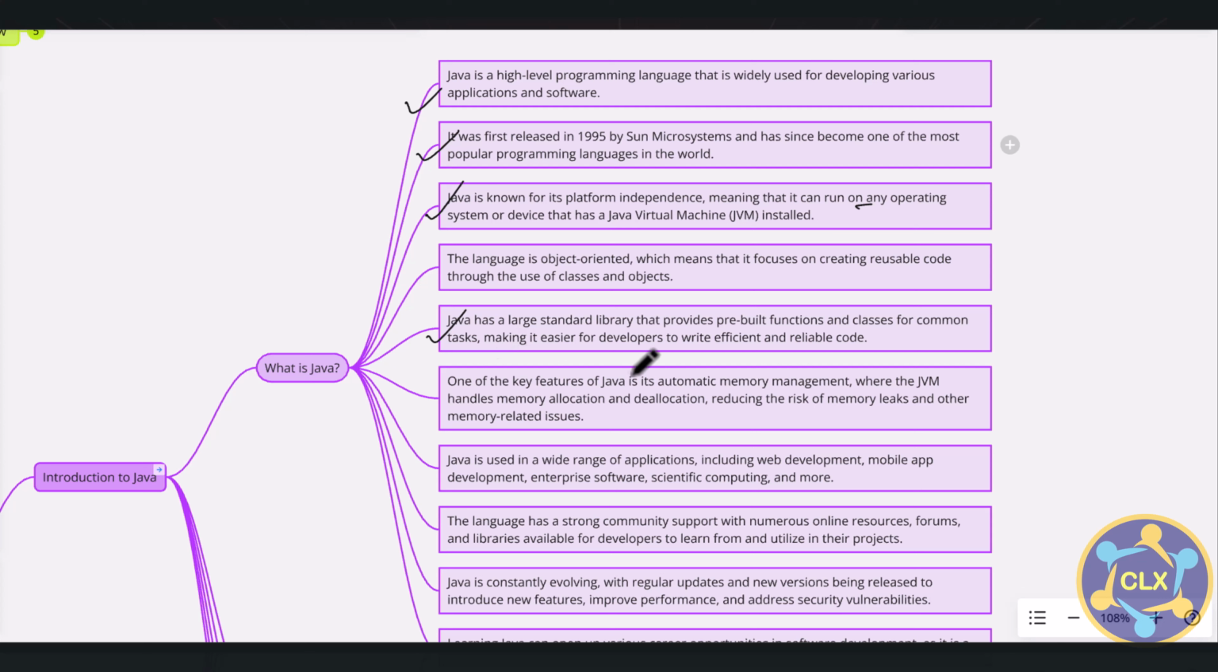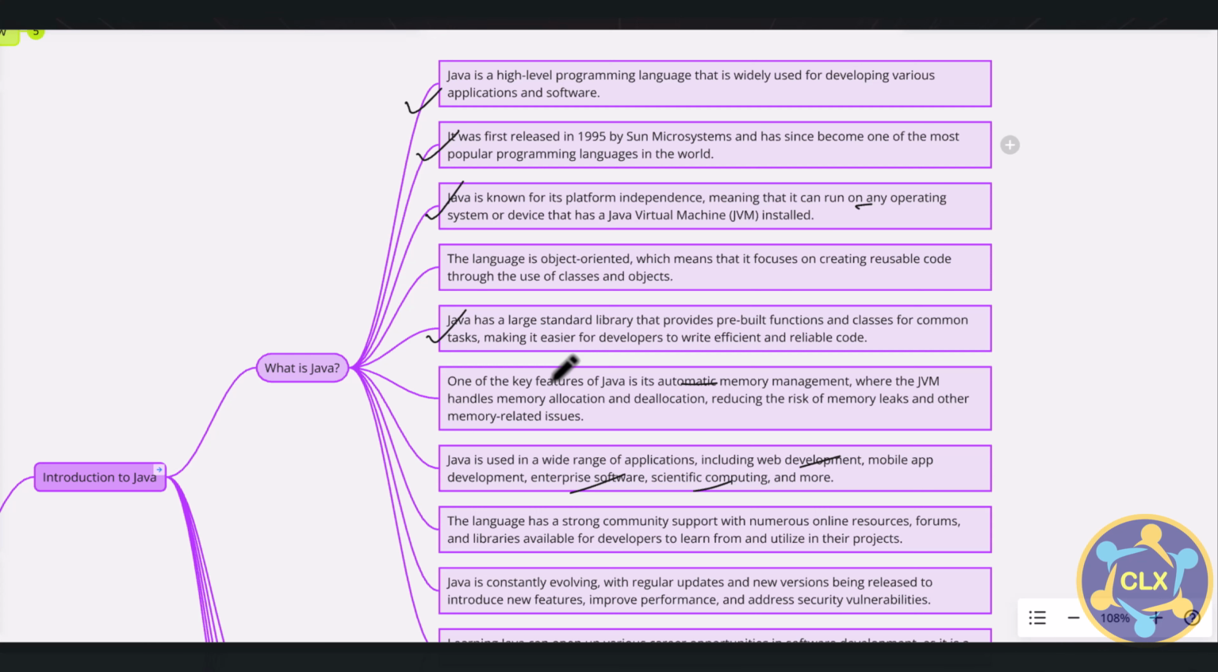One of the key features is automatic memory management. Then Java is used in a wide range of applications. Not only can you develop web applications, you can also develop mobile apps, enterprise software, scientific computing, and at many more places you can use Java. The language has strong community support. As part of this video, I'm also supporting the community, creating a video on Java and explaining it to people. It has strong community support with numerous online resources, forums, and libraries available for developers to learn from and utilize in their projects.